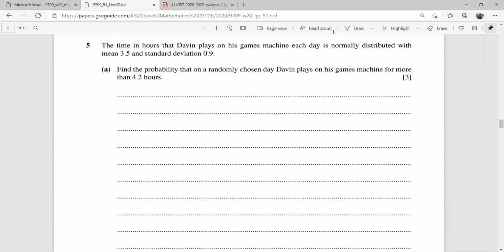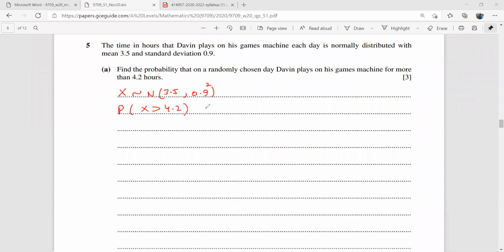The time in hours that Devin plays on his game machine each day is normally distributed with a given mean and standard deviation. You must have your calculators and your normal distribution table with you. So x is normally distributed with mean 3.5 and standard deviation 0.9. I should write a square on it because we mentioned the variance here. Find the probability that on a randomly chosen day, Devin plays on his game machine for more than 4.2 hours. So we have to find the probability that x is more than 4.2.